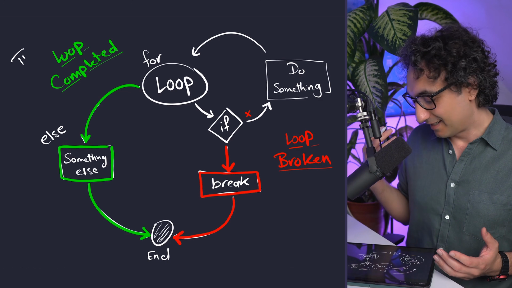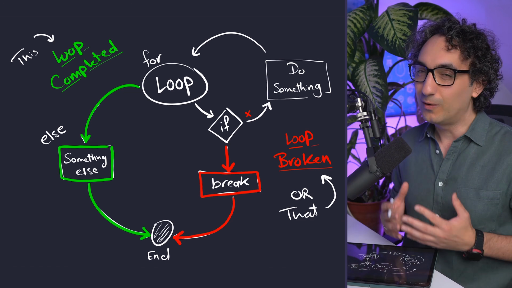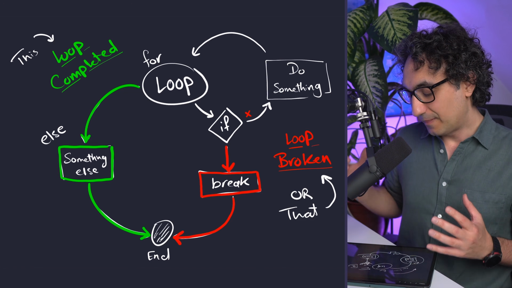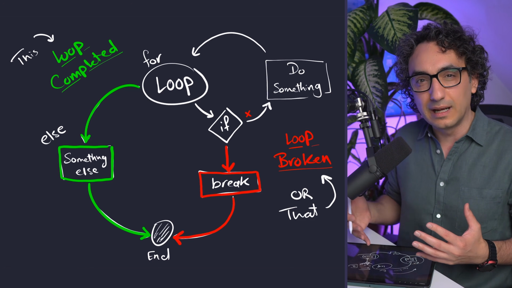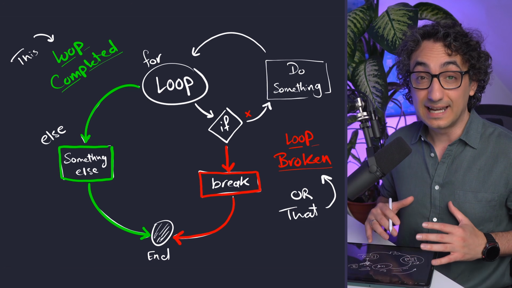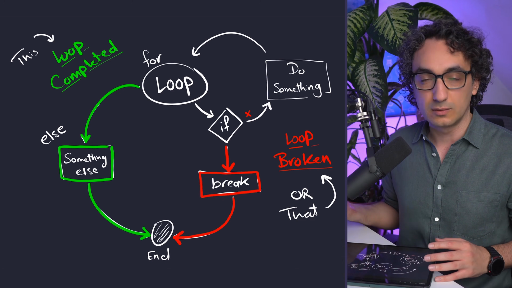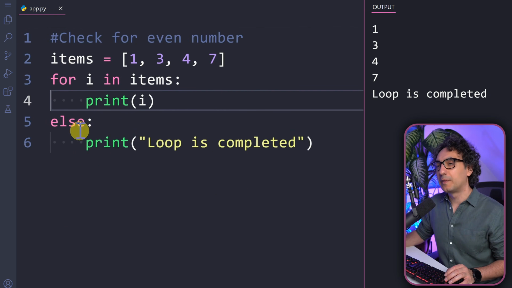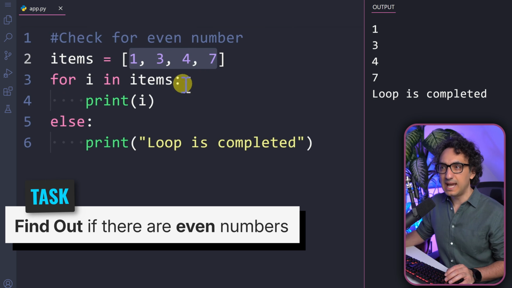So now I understand exactly why we are saying else, because either it's broken or else it is completed. And this is exactly, my friends, why I love doing visuals, because then I understand the logic, how things work. And this is exactly what I usually do. I draw the logic and then start coding the solution. So now back to our example where the else statement is totally useless. Now we're going to make use of it. I would like to build a check to understand whether in my list we have an even number.